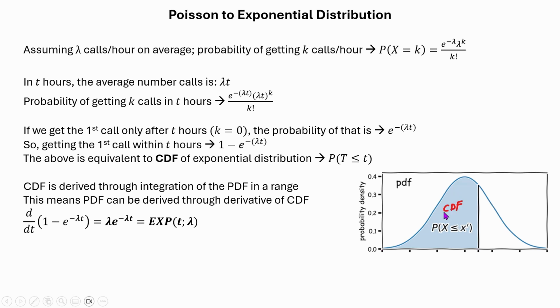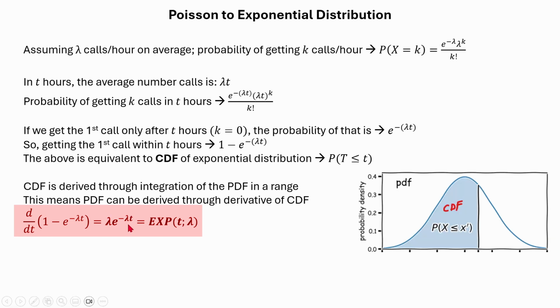So in the reverse case, if we want to get from CDF to PDF, we need to take the derivative of the CDF with respect to the random variable. That is what we are doing here. We are taking the derivative of this CDF with respect to t, and that gives us lambda e to the power minus lambda t.